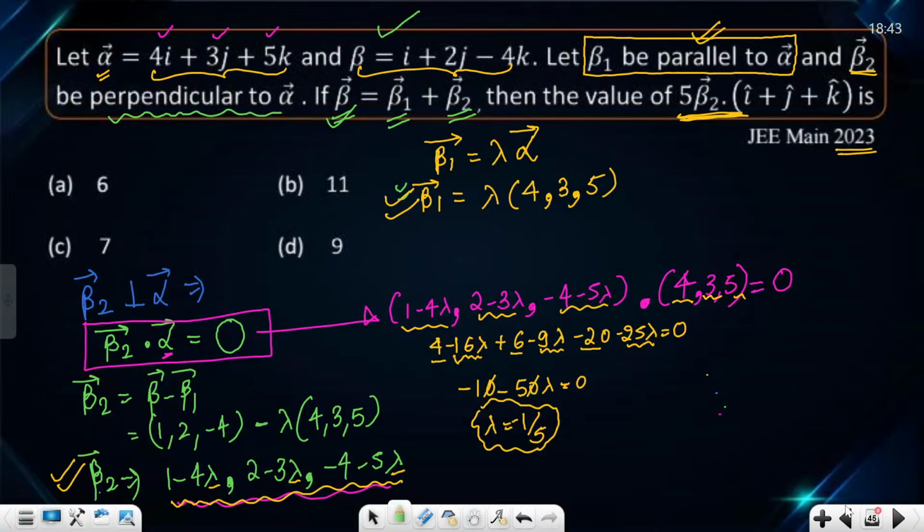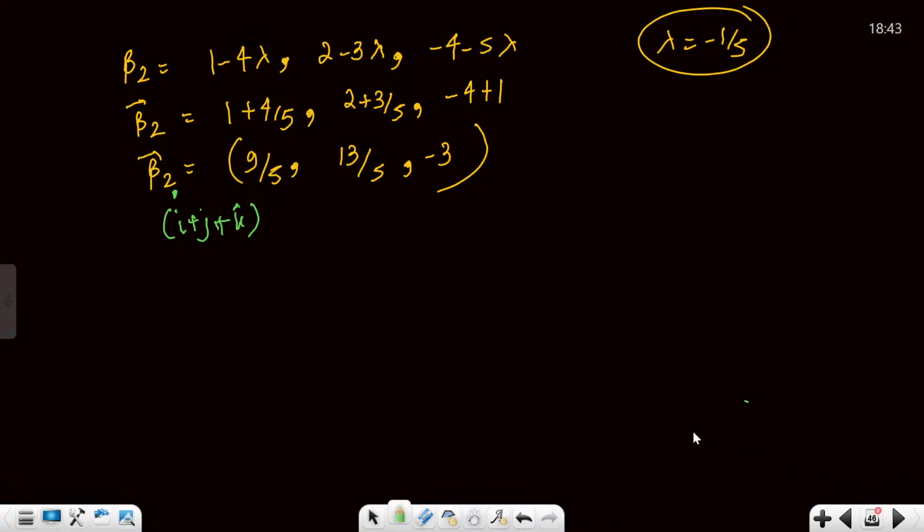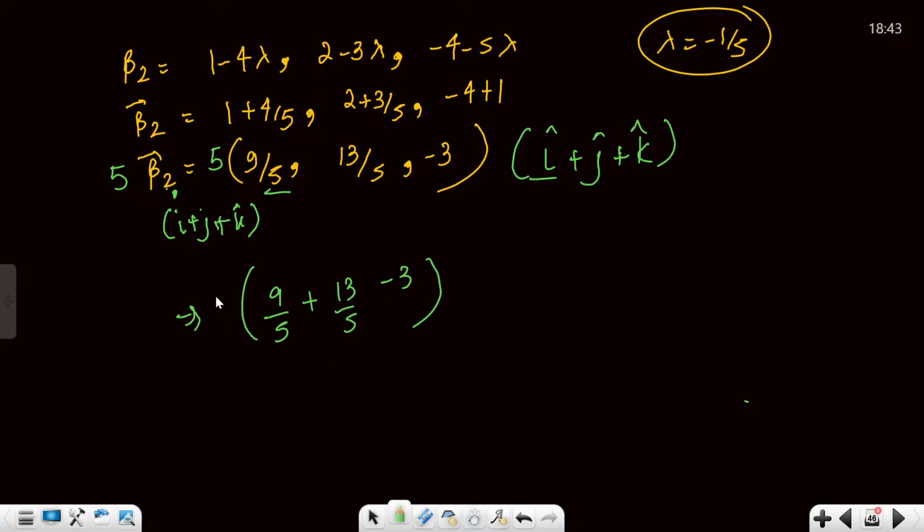Right? I plus j plus k and multiply 5 also there. So 5 dot beta 2 dot this. So 5 multiply this dot I plus j plus k. If I just calculate the dot product, you will get 9 by 5 into 1, 9 by 5 plus 13 by 5 minus 3, and there is 5 outside. So if you multiply 5, 9 plus 13 minus 15 will give you what? 9 plus 13 minus 15. 22 minus 15 is your 7.